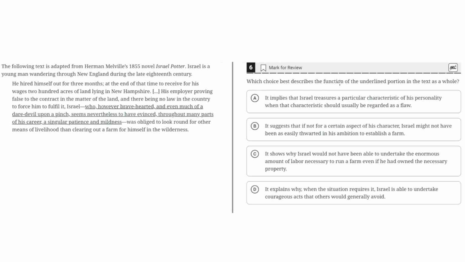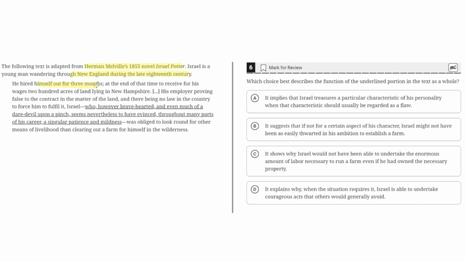Which choice best describes the function of the underlined portion in the text as a whole? The following text is adapted from Herman Melville's 1855 novel Israel Potter. Israel is a young man wandering through New England during the late 18th century.